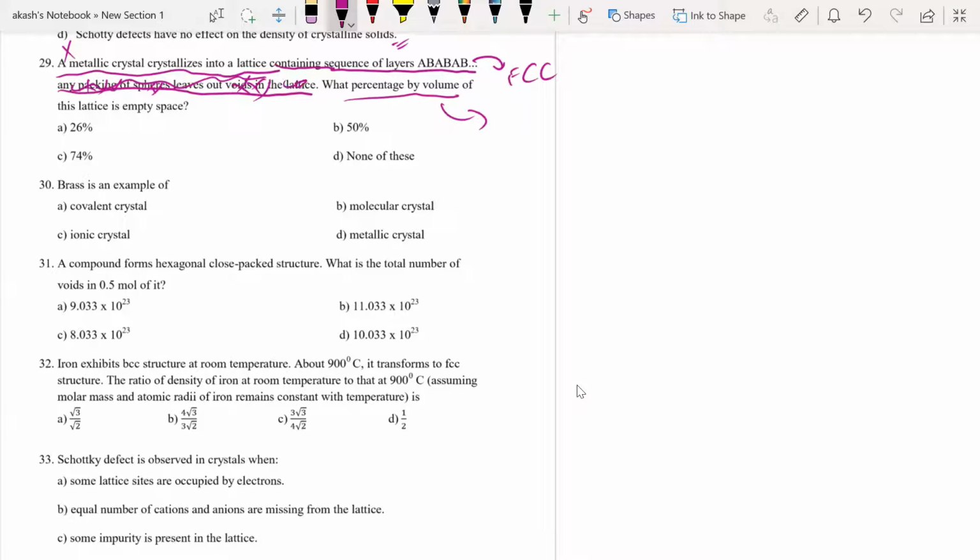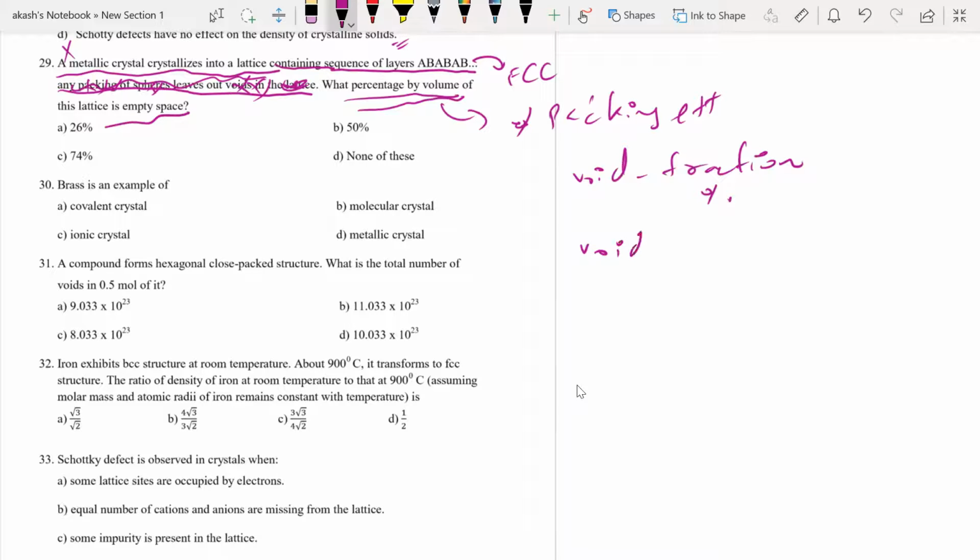Now, if we forget this particular statement and study this, what percentage of volume of this lattice is empty? They're not talking about packing efficiency. They're asking how much percentage of volume of this is empty space. That means they're asking about void fraction, or void percentage.